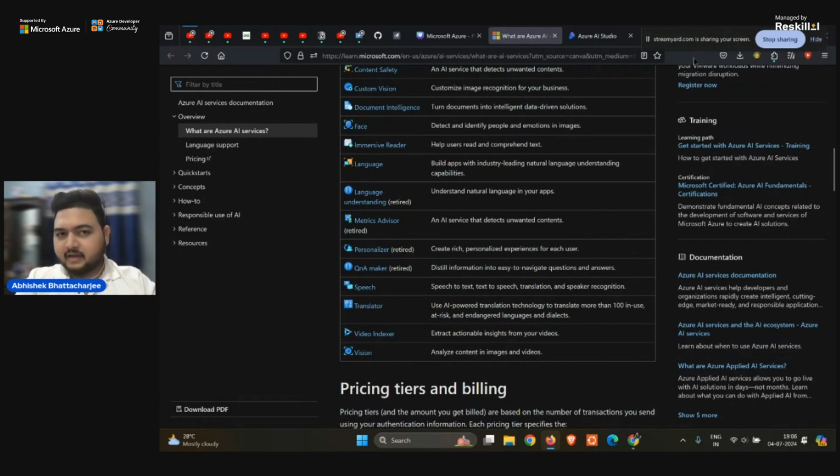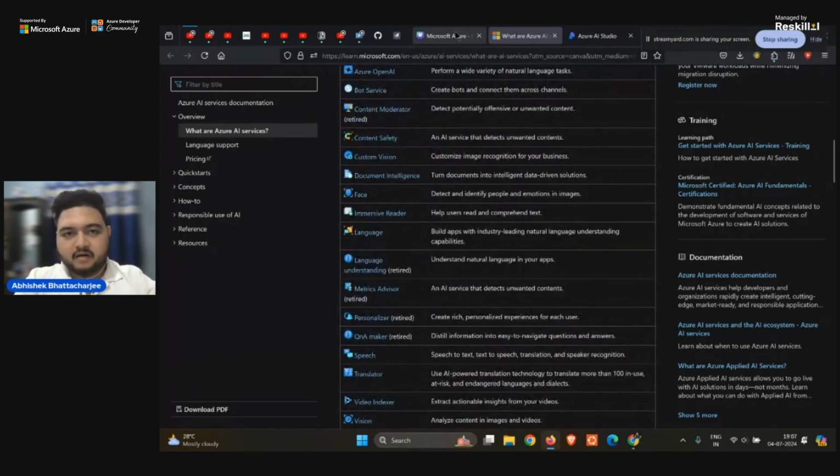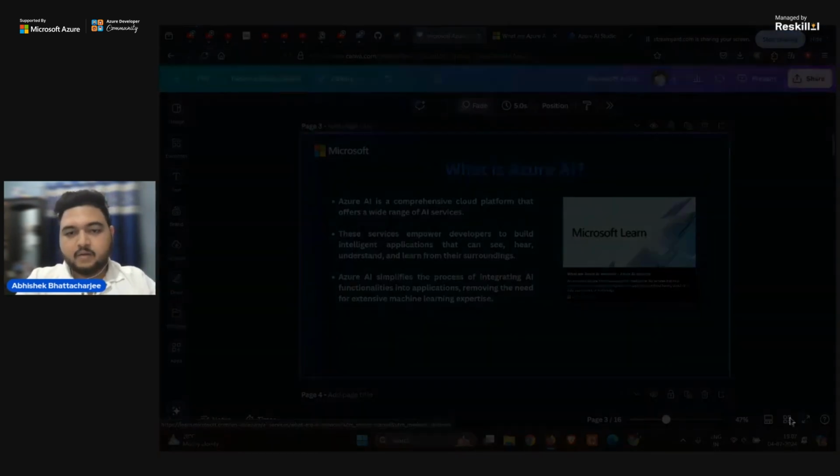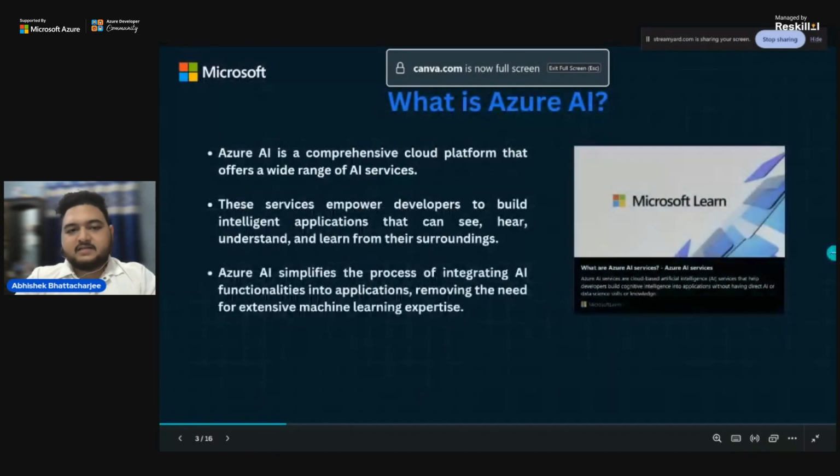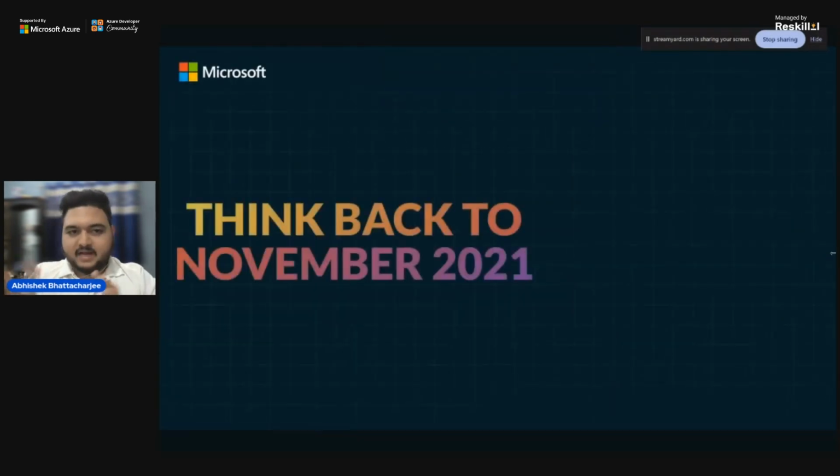And one thing I just want to let you know, you don't need to have knowledge of all the services. You only need to know those services which are used at your organization, or the services which you will be using for your personal use. Why? Because it is not practically possible to master each of the services, right? So you will be learning those services which are of your use only.